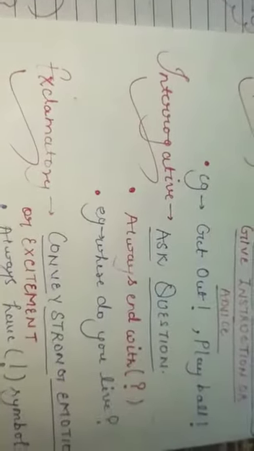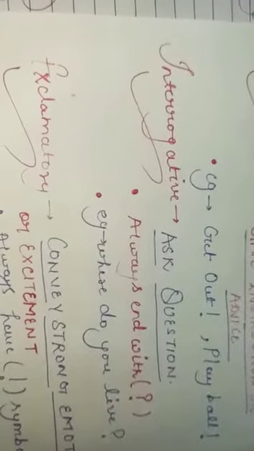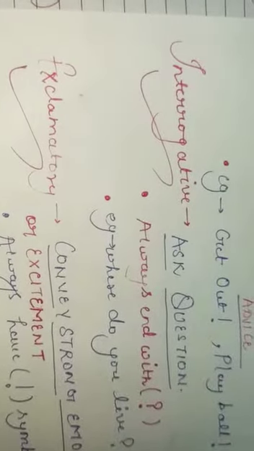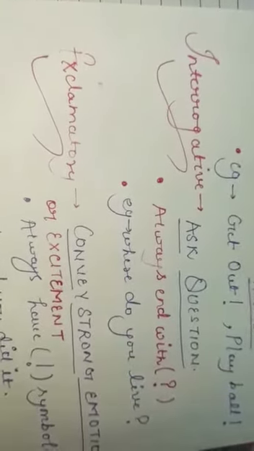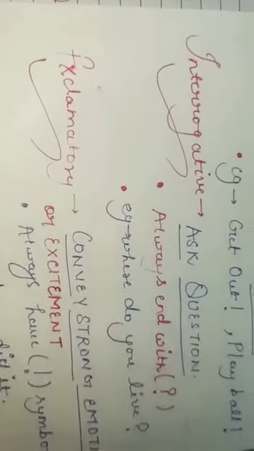Then comes the interrogative sentences. Interrogative sentences are those sentences which generally ask questions. And there is one more thing, they always end with a question mark. For example, where do you live? So where do you live is what? It is an interrogative sentence.